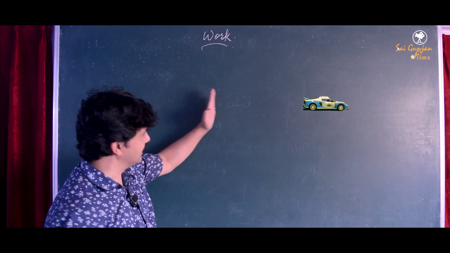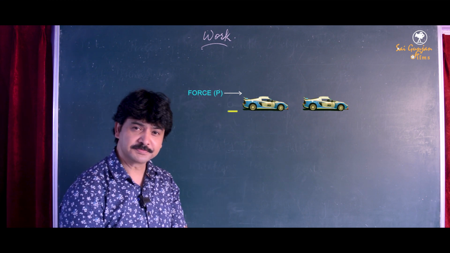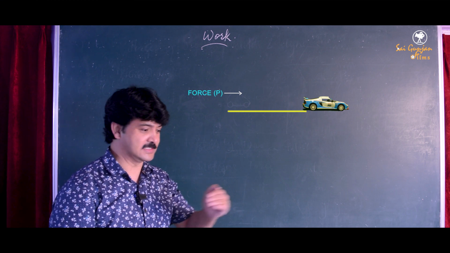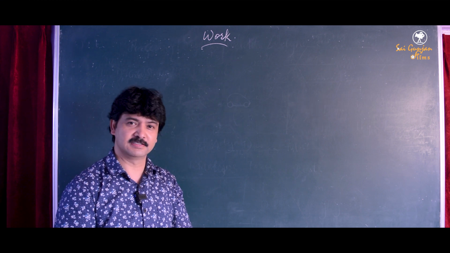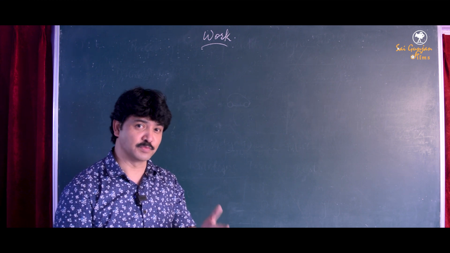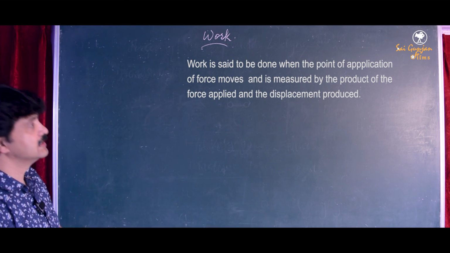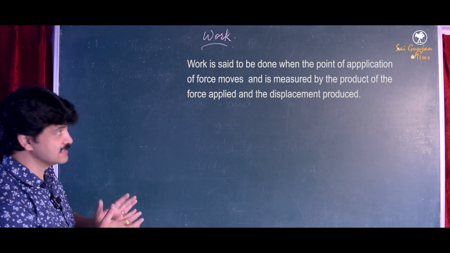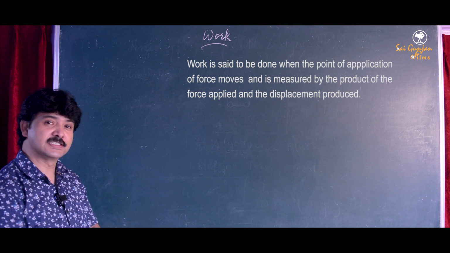So we actually applied force in this case, isn't it? And that applied force produced the displacement. So whenever a force applied produces displacement, we say some work is done. So then how do you define work? Work is said to be done when the point of application of force moves and is measured by the product of force and displacement.